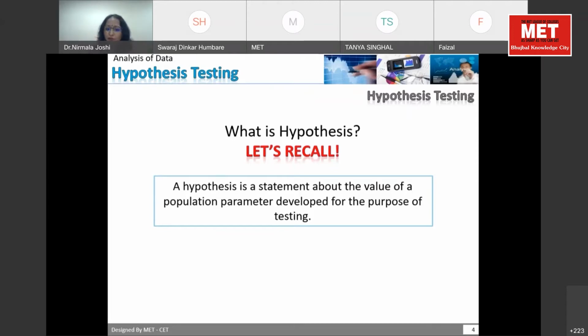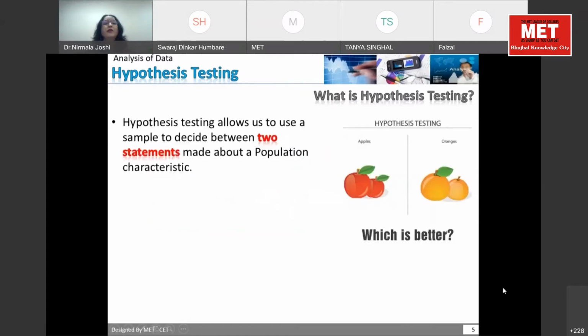So hypothesis is a statement about the value of a population. The population parameter which you are studying is something we try to quantify, or describe in such a manner that we can test it. The ultimate objective is to test it. Okay. So in simple language, hypothesis testing is testing a statement which you can test.